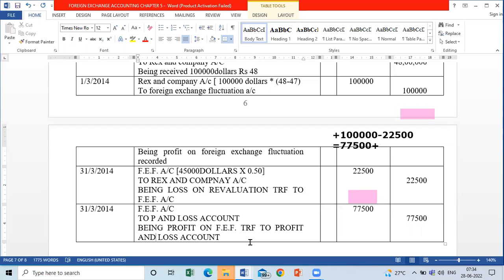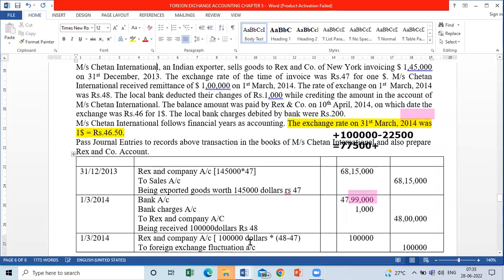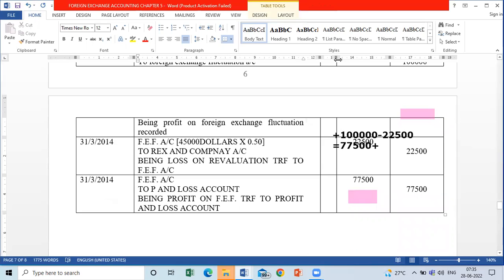46.5. How many dollars? $45,000. As per the valuation on 31st March, my books will show that I have to receive $45,000 at rupees 46.5. What happens in the actual transaction? Let's check in the question. The balance amount was paid by Rex and Company on 10th April. On that date the exchange rate was 46, and local bank charges are 200. So forget about the local bank charges right now.